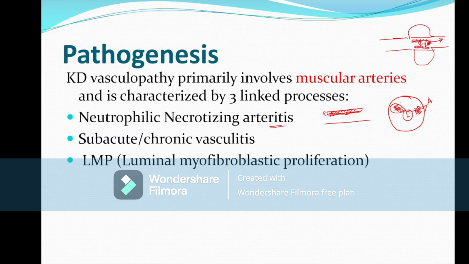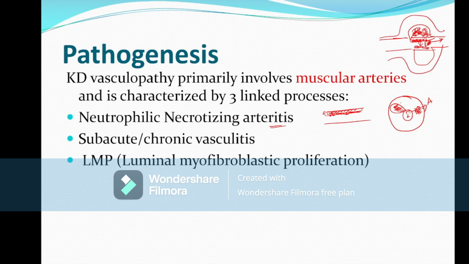After that, there is a transition from neutrophils to lymphocytes, and the lymphocytes get attached to the medial layer and cause inflammation. There is also myofibroblastic proliferation, which causes stenosis. During this subacute or chronic vasculitis, they may destroy the medial layer and there may be some aneurysm.